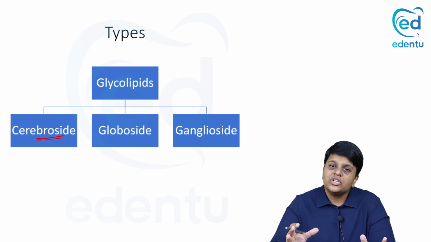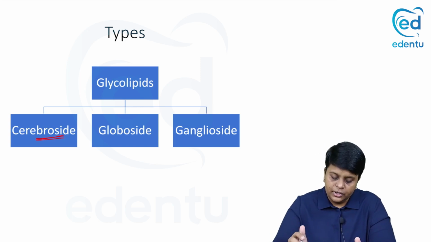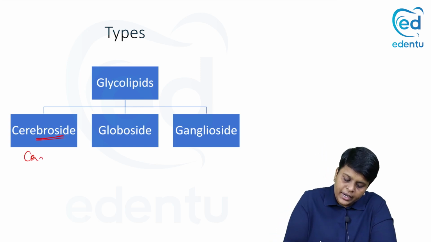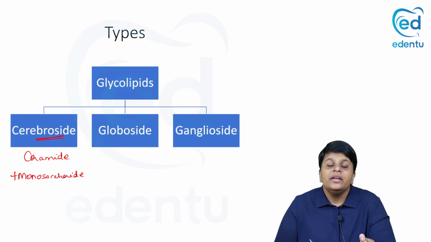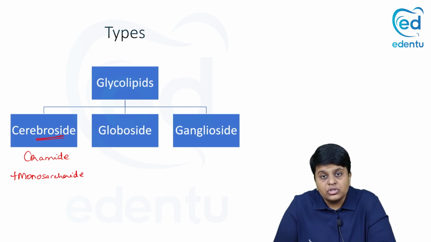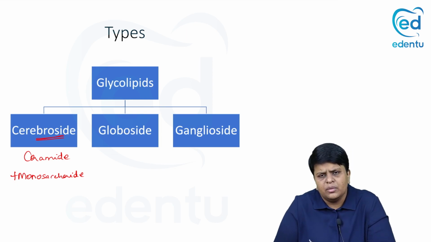The basic structure of fatty acid and sphingosine, that is a ceramide structure, is common for all the three groups. Okay, so you have ceramide in all the three types of glycolipids. In addition, if you have a monosaccharide, then this is referred to as cerebroside. The monosaccharide units may be glucose or galactose. So glucose cerebroside or galactose cerebroside, they are important for the development of nervous system.